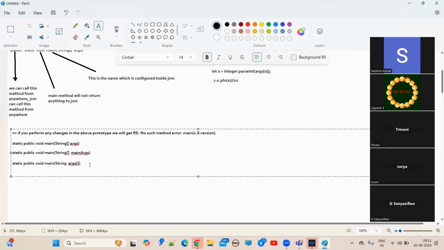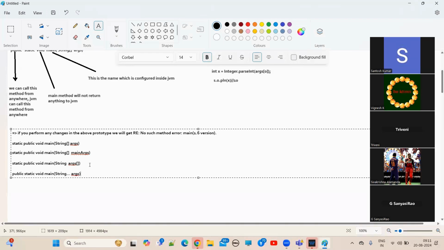And after that, if I want, I can keep like this: public static void main, String, args. Can I use it like this or not?